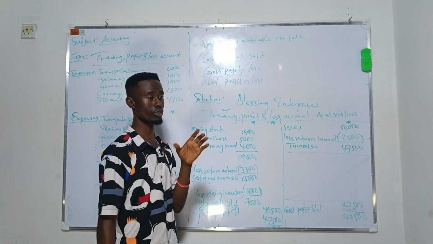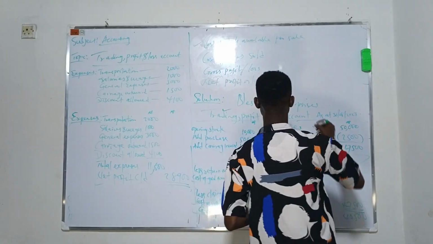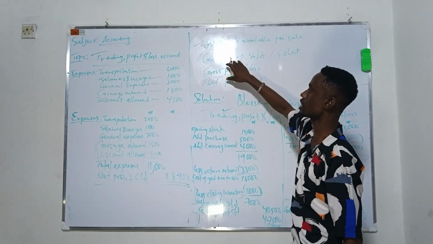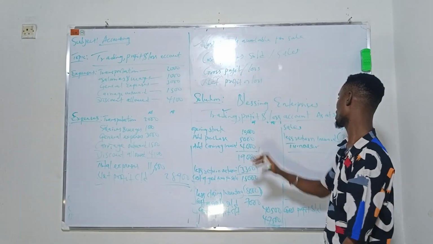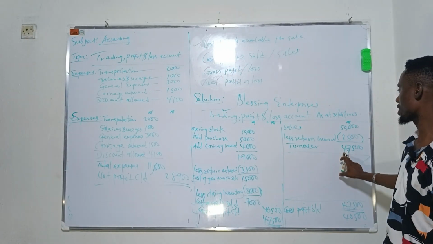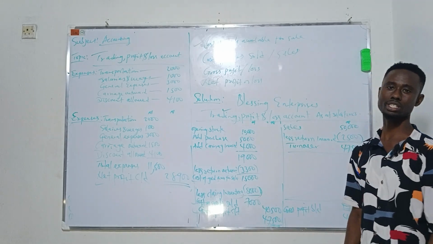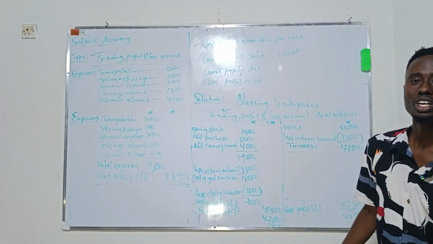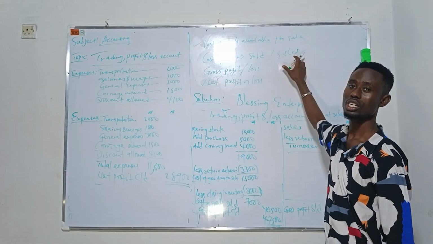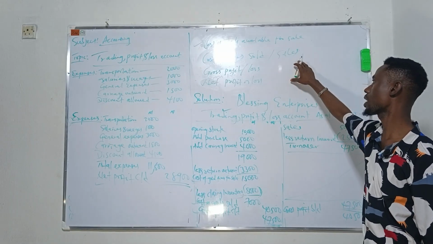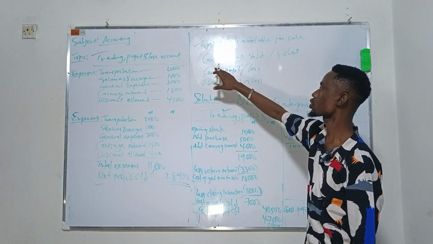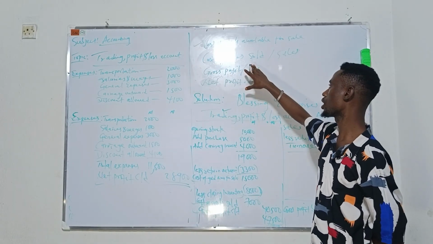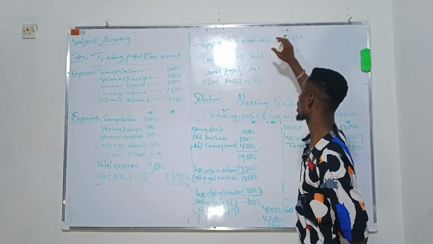Now let's analyze the difference between this word and sales. This is the cost price, while this is the selling price. That's what I explained to you. This is the difference between these two: cost price and selling price. So cost of goods sold is the real cost price, while sales is the selling price.